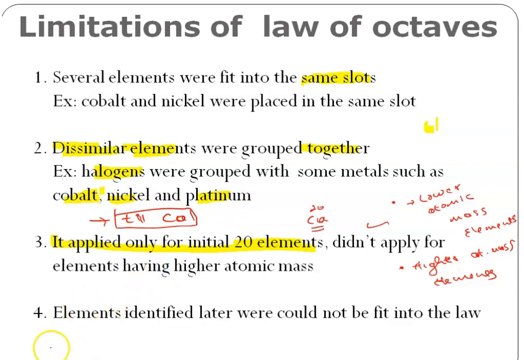So next one, last one: elements identified later, in the future, after the law had been proposed and accepted. The elements that were discovered in the future were not going to fit into this table. The table was altering. That is one more limitation. I hope you copy this.